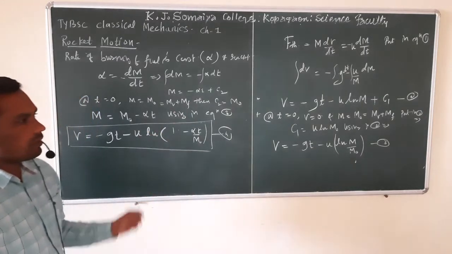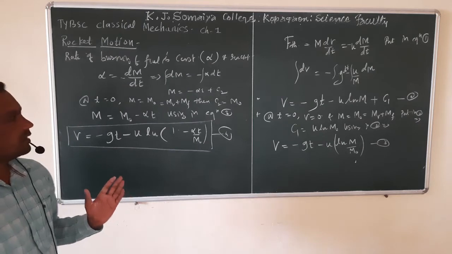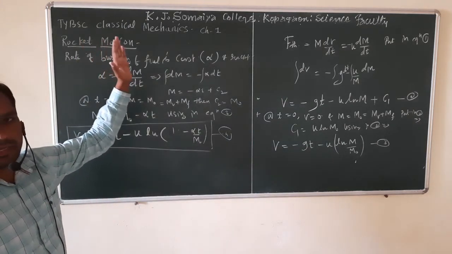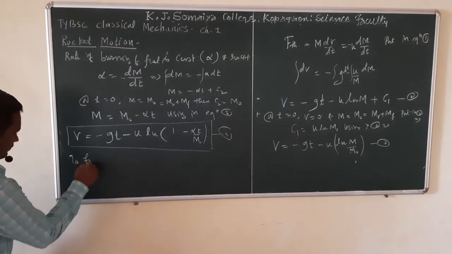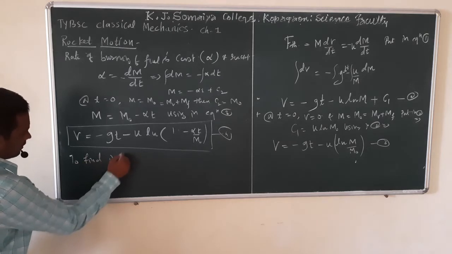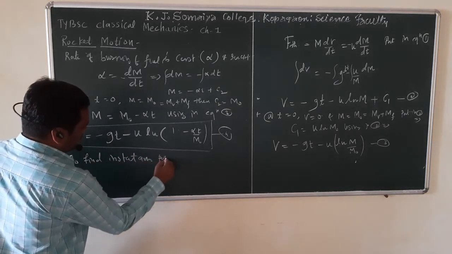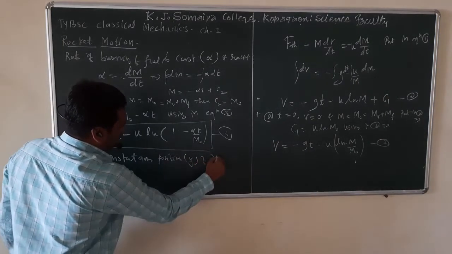Now to find the instantaneous position of that rocket, remember we have taken positive y direction as the vertical axis. So to find the instantaneous position, which is y of rocket,